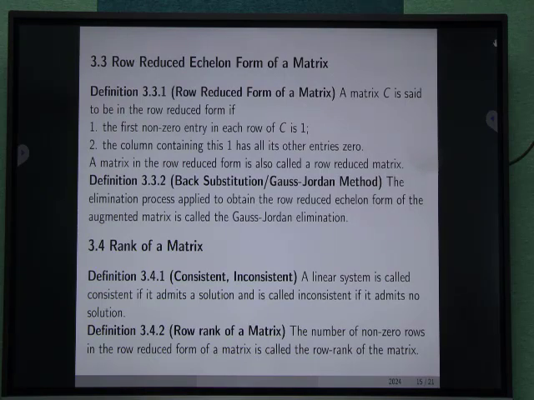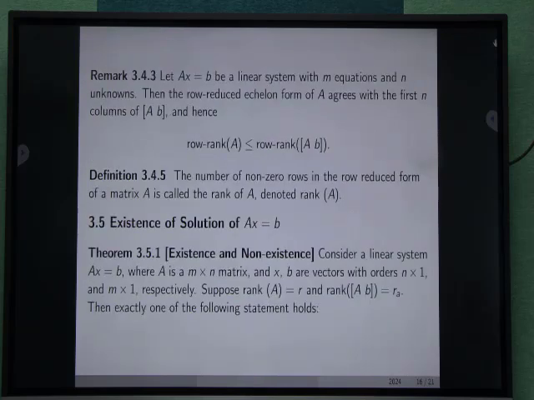Rank of a matrix. A system is called consistent if it admits solutions and is called inconsistent if it admits no solutions. Row rank of a matrix. The number of non-zero rows in a row reduced form of a matrix is called the row rank of the matrix.